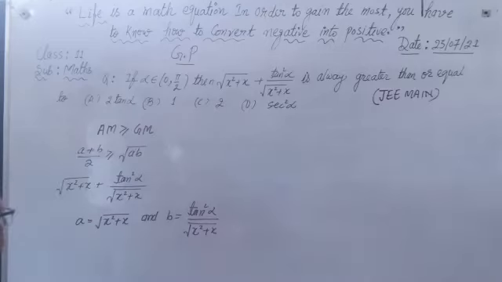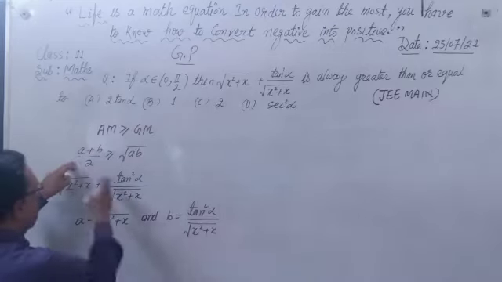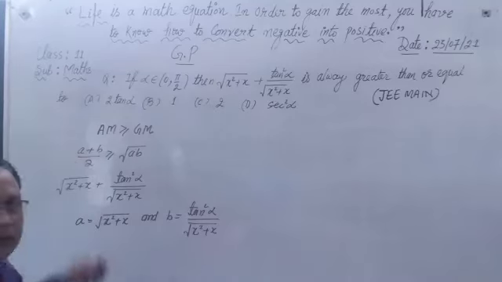Now we apply the property, AM is greater than or equal to GM. So we substitute these two values here.